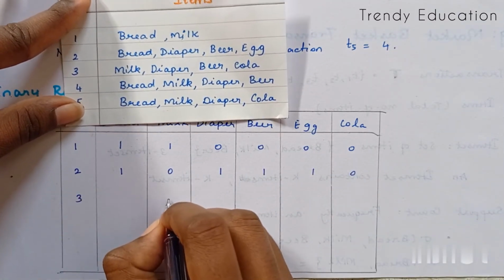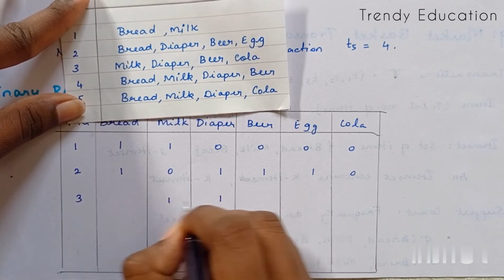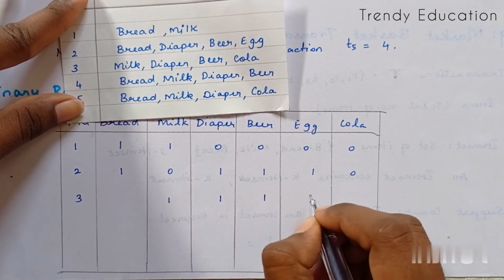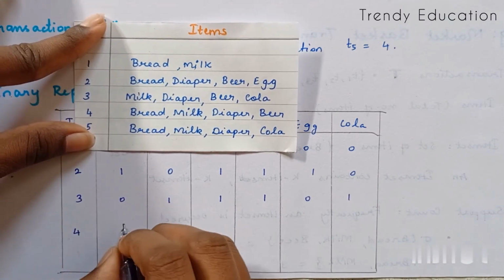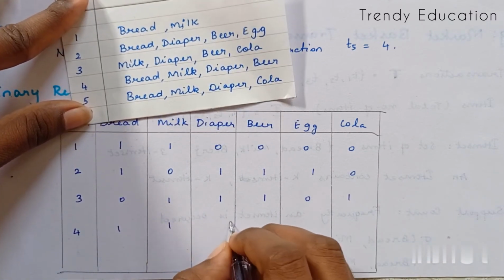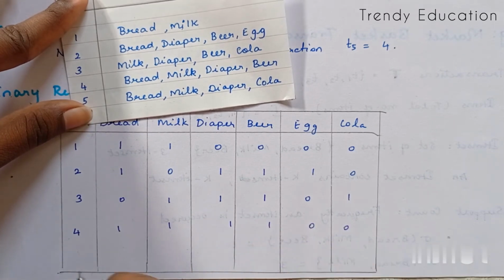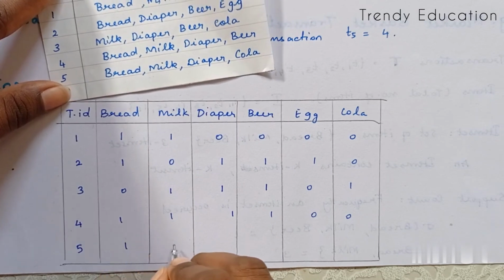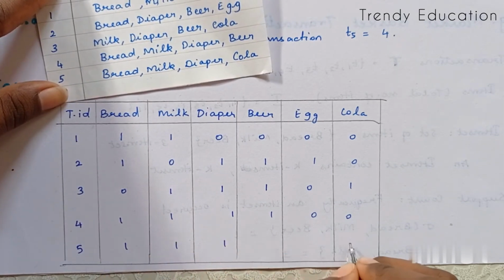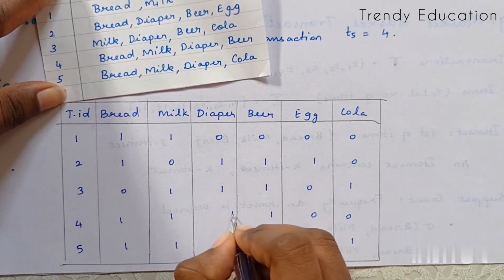The third: milk, diaper, cola, and the others are 0. The fourth: bread, milk, diaper, beer. And the fifth: bread, milk, diaper, cola, and the others are 0.